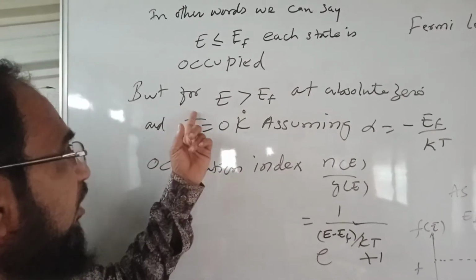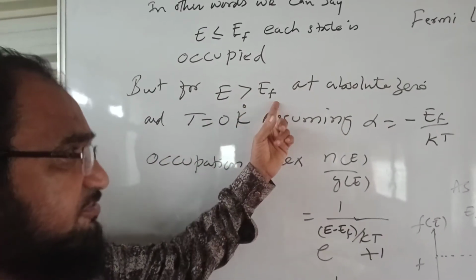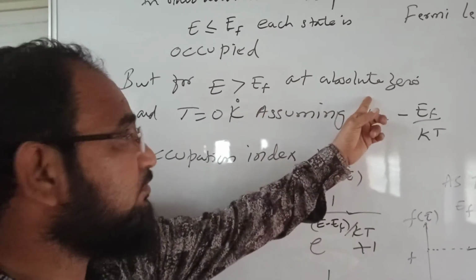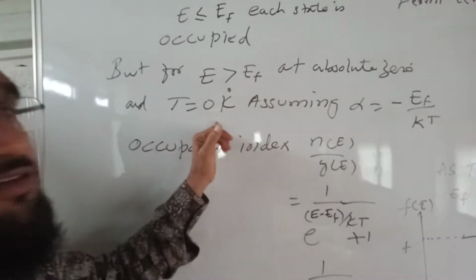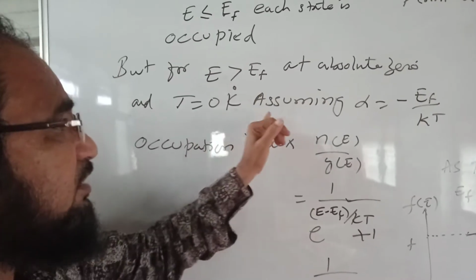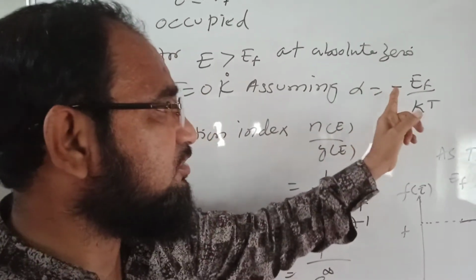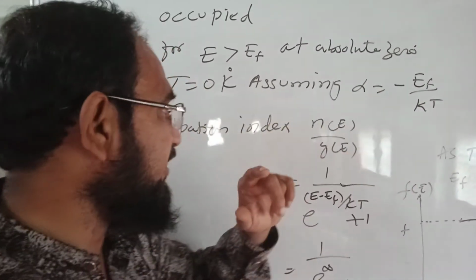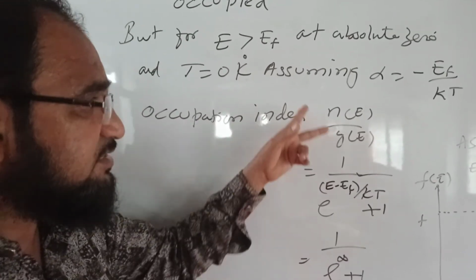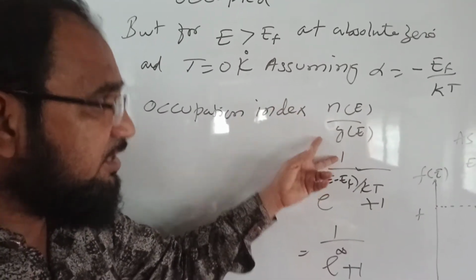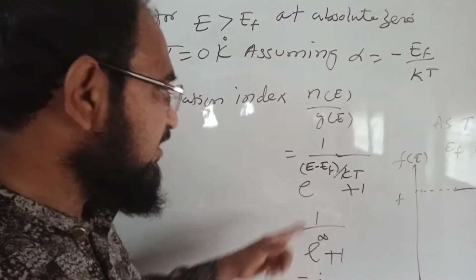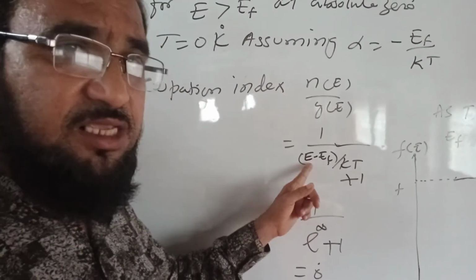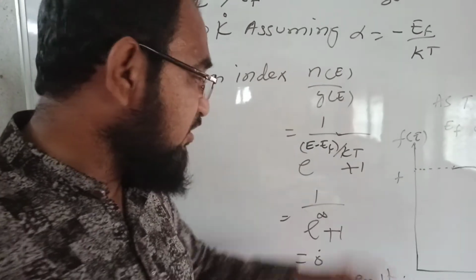But for E greater than EF at absolute 0, T equal to 0 degree Kelvin, assuming alpha is equal to minus EF upon KT, the occupation index N(E) upon G(E), the number of particles upon the number of cells, is 1 upon e raised to power (E minus EF) upon KT plus 1.